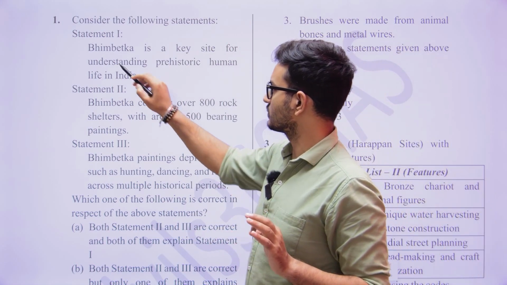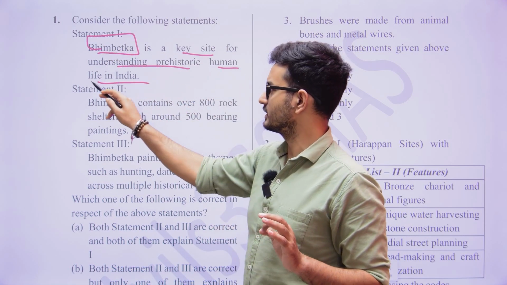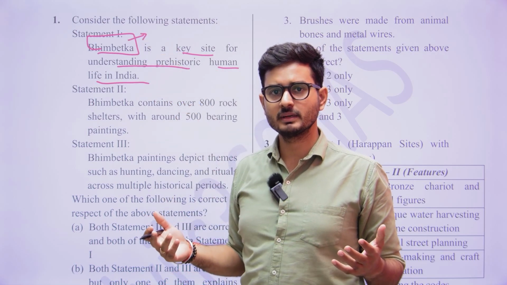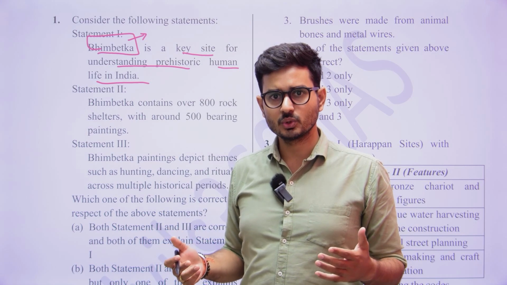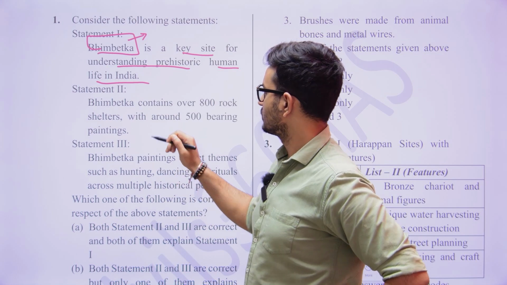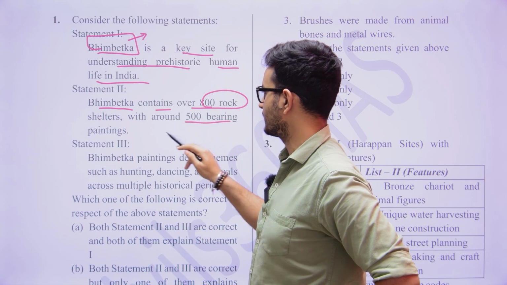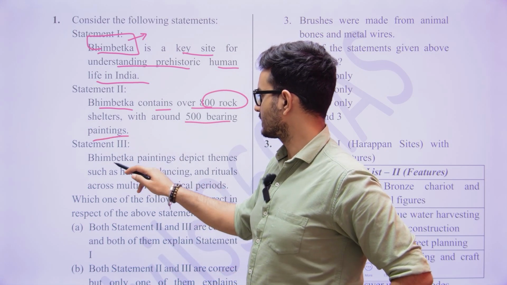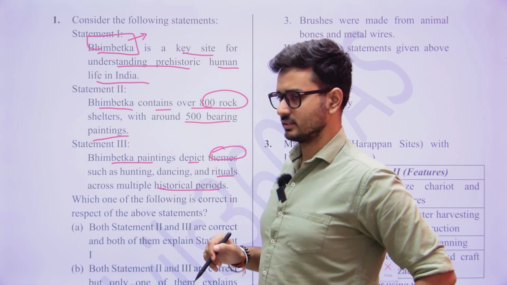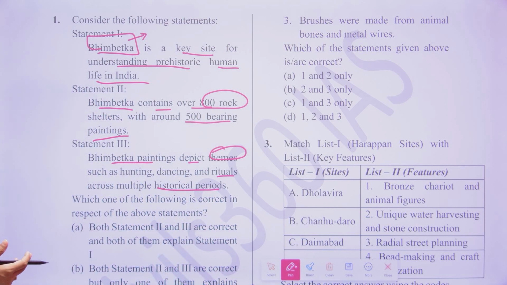So here what is the question telling? The question tells us that Bhimbetka is a key site for understanding prehistoric human life in India. You are very well aware of what Bhimbetka is, what the Bhimbetka caves are, whether it is a zoo rock shelter, how many caves there are, and all of those things. Here, Bhimbetka contains over 800 rock shelters, and 500 bearing paintings. And statement 3 is that Bhimbetka paintings depict themes such as hunting, dancing, and rituals across multiple historical periods. So that is what is being told by the particular question.